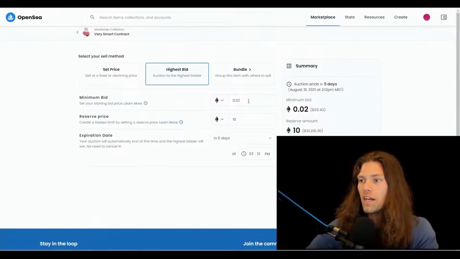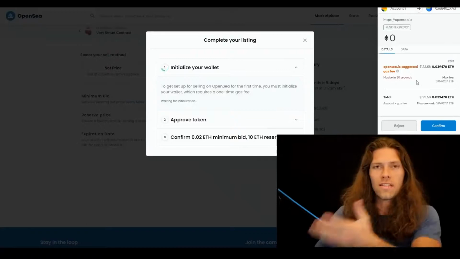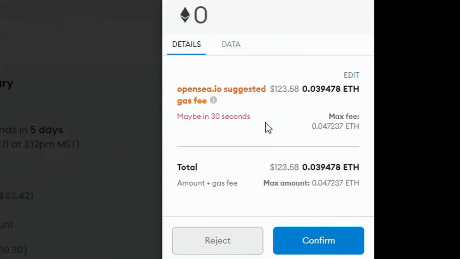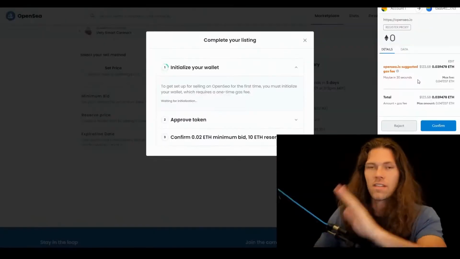So we'll see here when I click post your listing, there's going to be another fee. And we can see here the gas fees are quite high again, but I'm just going to bite the bullet and do this. Do it for the content.